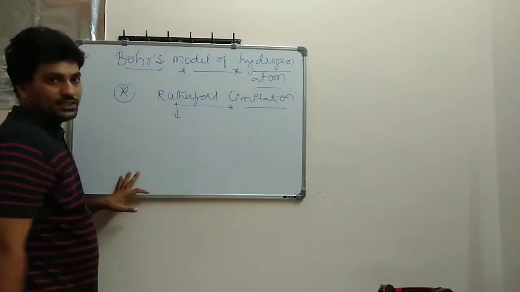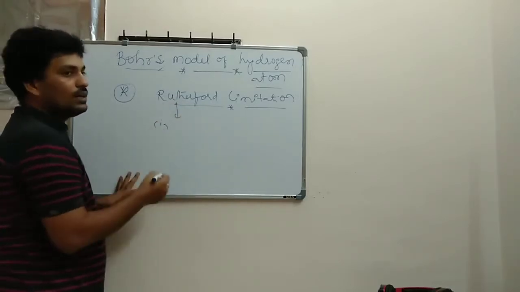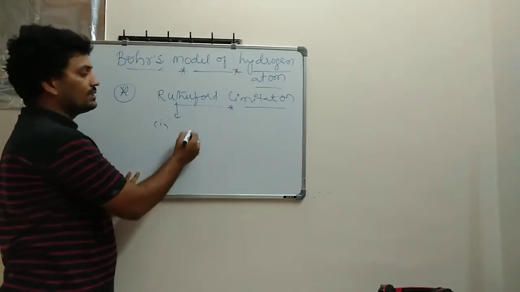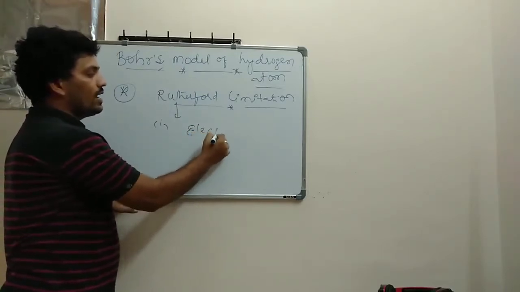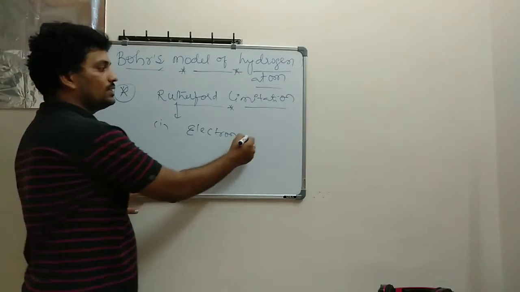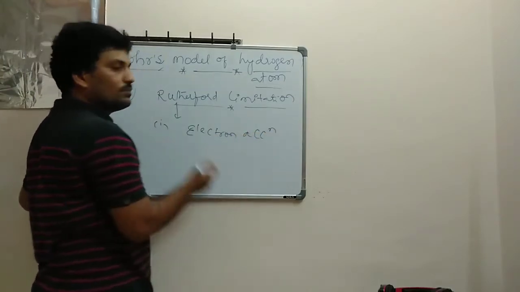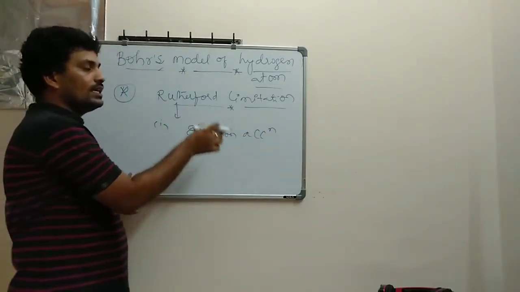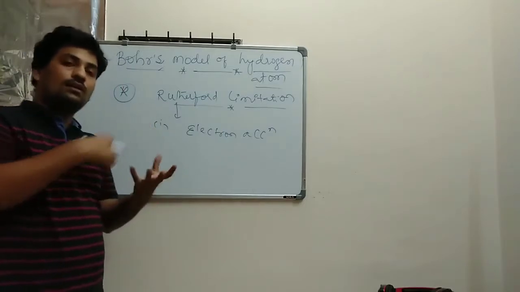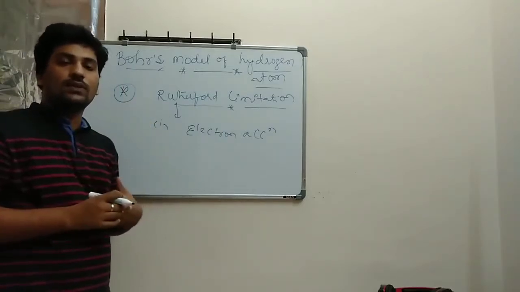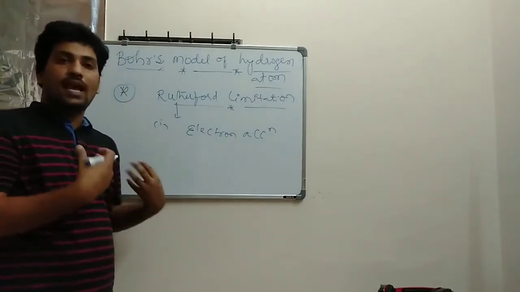So the first limitation is electrons revolving with acceleration. Whenever the electron is revolving around the nucleus, it will be moving with a certain acceleration.